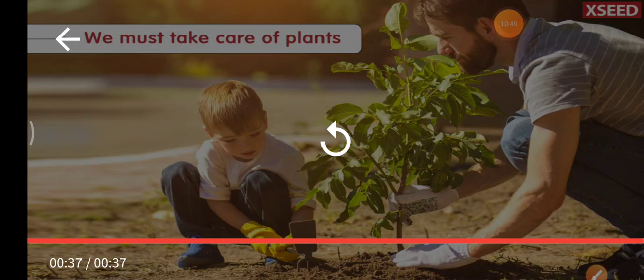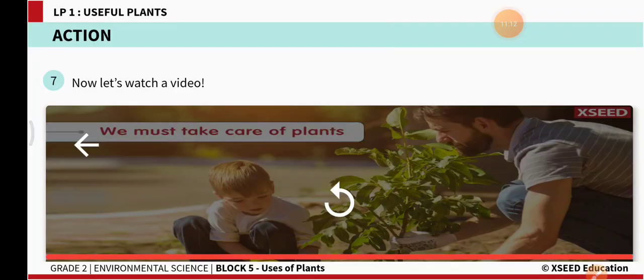If the plants are helping us in so many ways, isn't it our duty to protect them, take care of them, plant more? Yes, because plants help us in so many ways. We should plant more trees, and not only plant, we have to take care of them so that they grow into nice plants and trees, right? Let's move further.